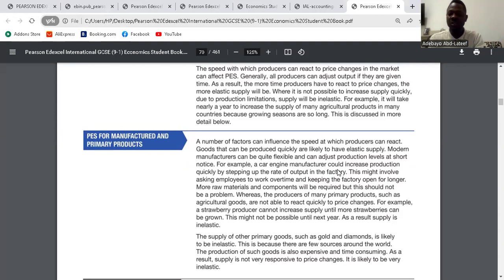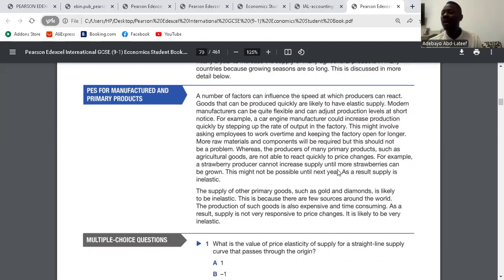So PES for manufactured and primary products. For that, we're talking about goods that we have to produce with raw materials. If it takes time, it will be longer before it's been produced. If it is a short time, we can get them produced immediately. Is it clear? Yes. So go to the MCQ.